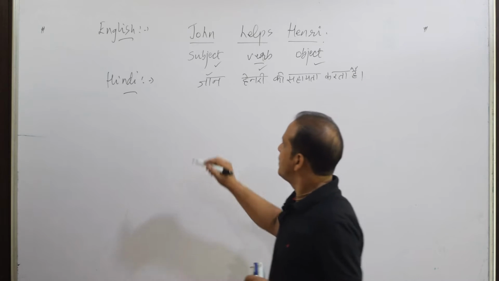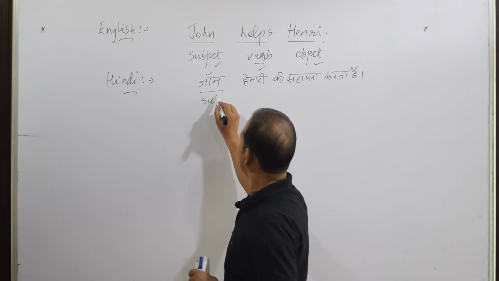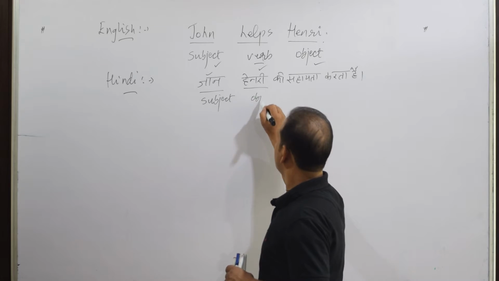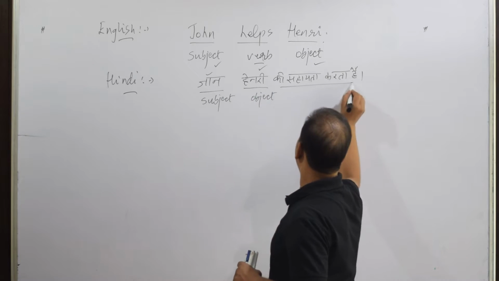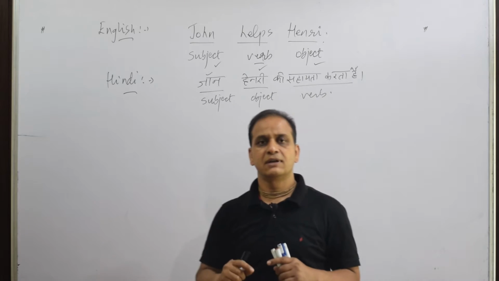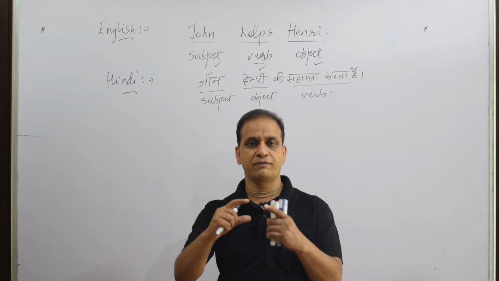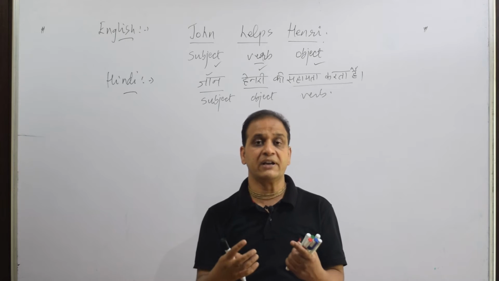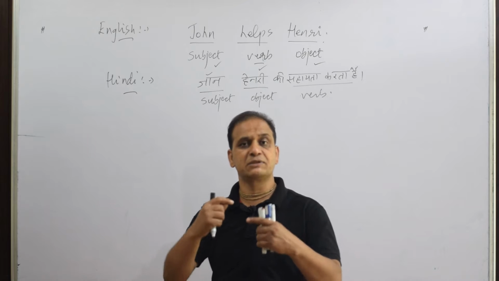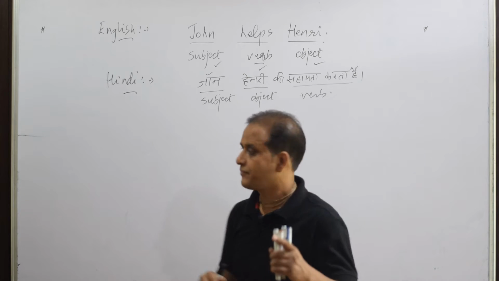So in Hindi, what do you find? First we use subject, then we use object, and then we use sahayata karta hai, that is the verb. So you have been speaking both of these languages for a very long time, but you never realized this basic difference between these two languages.